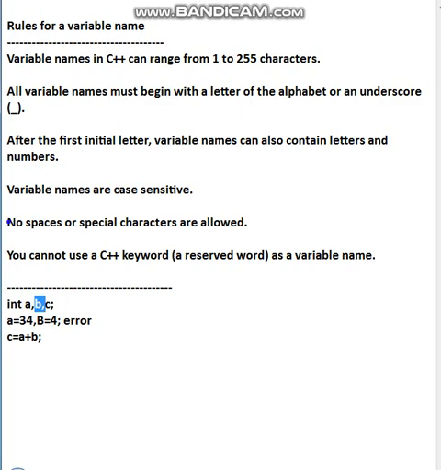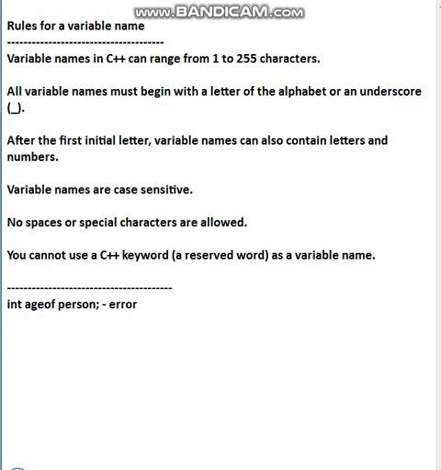And the next point: no spaces or special characters are allowed in a variable name. No spaces you can give. I told you before, age of person, can I write it like this? Not possible. This is an error. In place of a space, I can use an underscore sign, as I taught you before. And no special characters.